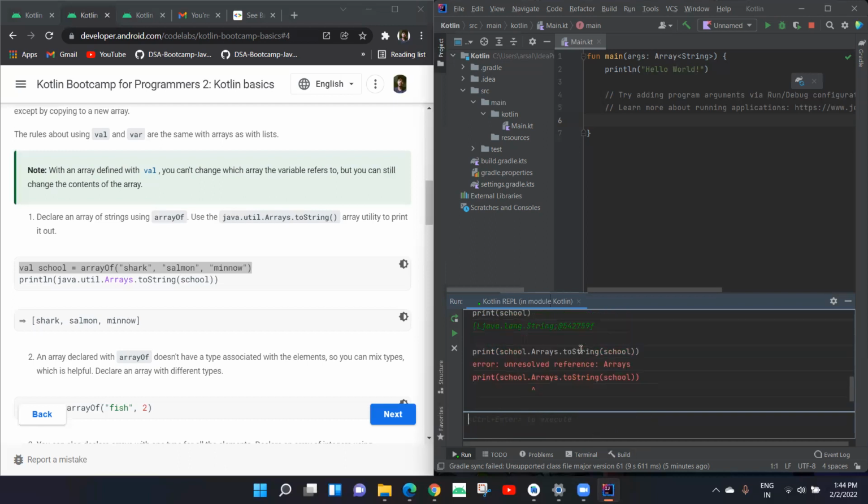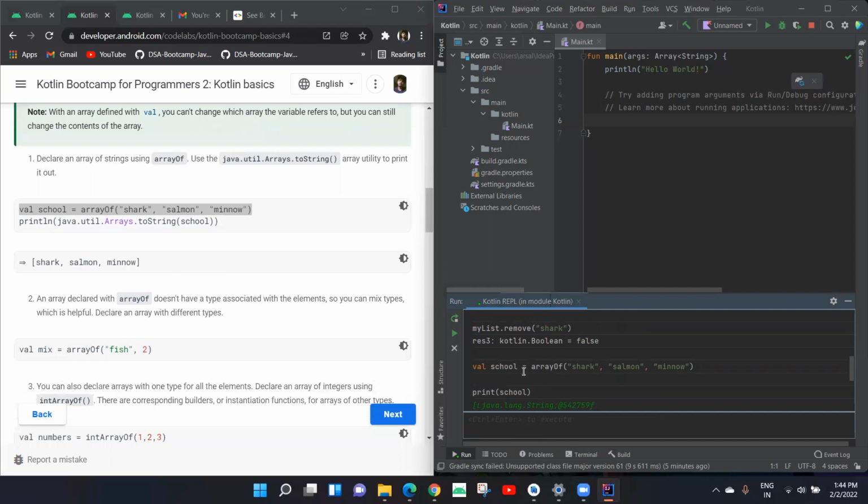So what did it mean? It says that if we directly try to print an array, it is not possible, because this variable only stores the address of this array, and to print that we need to use a util function that is already provided to us by Kotlin, and then we convert this into a string, and then we print.